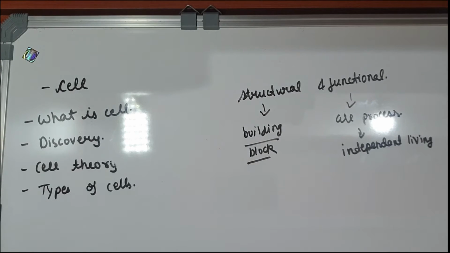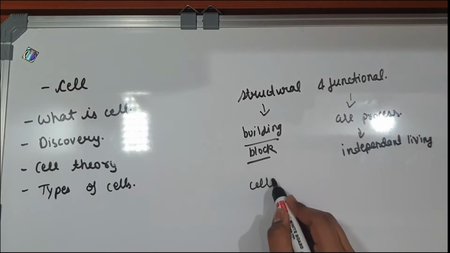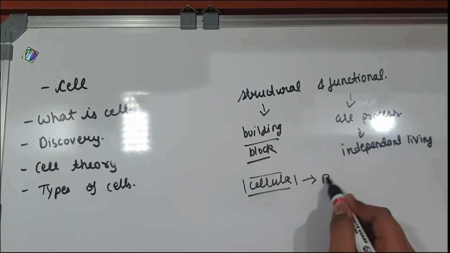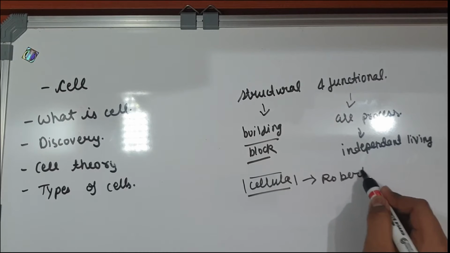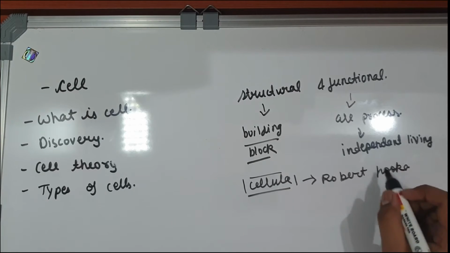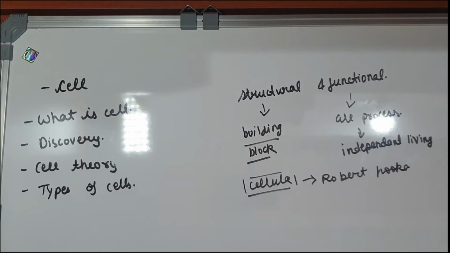The term cell is derived from the Latin word cellula. This term was coined by Robert Hooke. He is also credited with the discovery of the cell. He first observed cork cells. He actually observed dead cells and he named them cells.